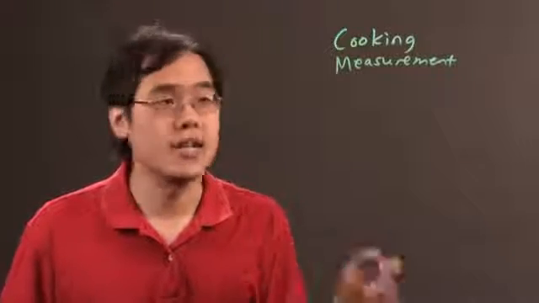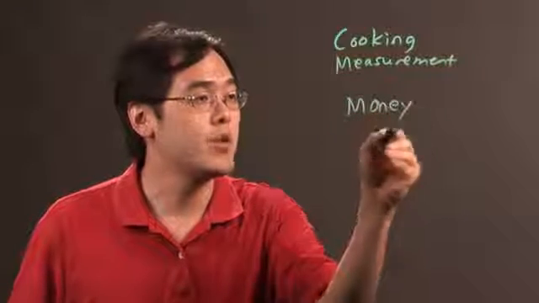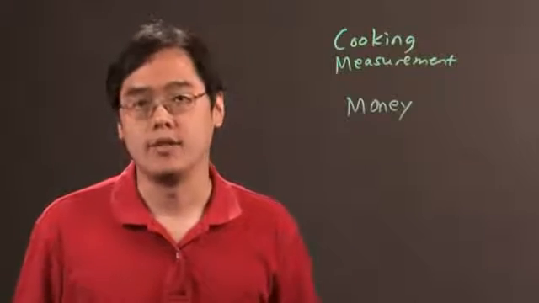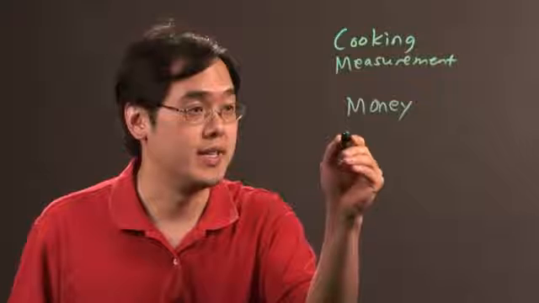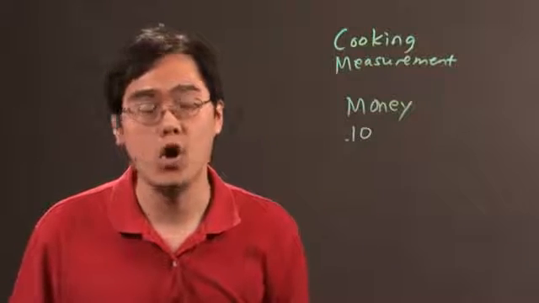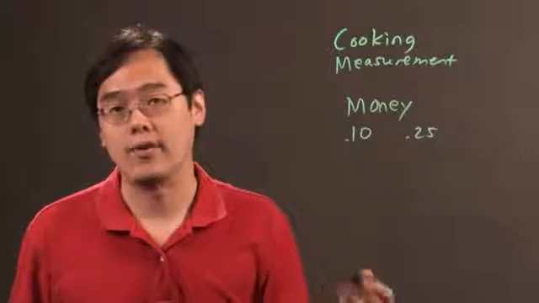Now, when it comes to modeling decimals, one very applicable example is that of currency, that of money, especially when it comes to a dime, for example, it's 10 cents, or you can think of it as 0.10, that of a quarter, 0.25, or half a dollar, 0.5, etc., etc.